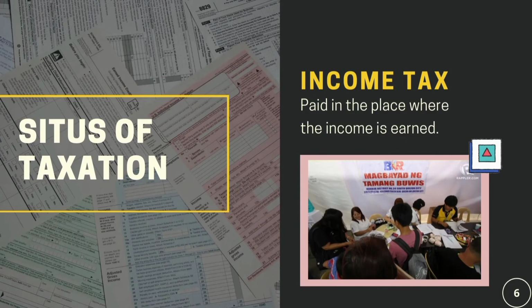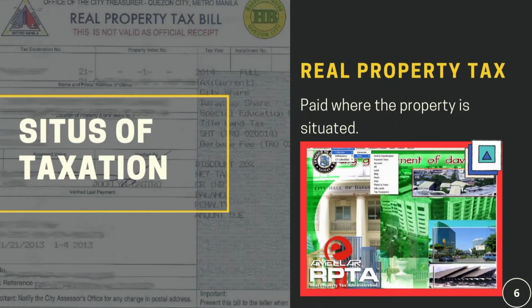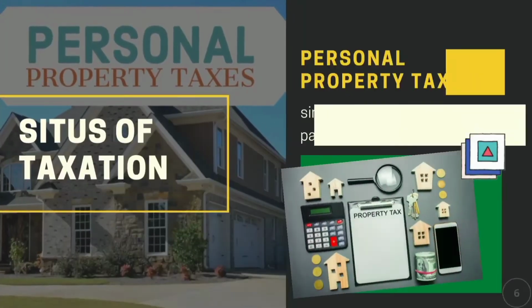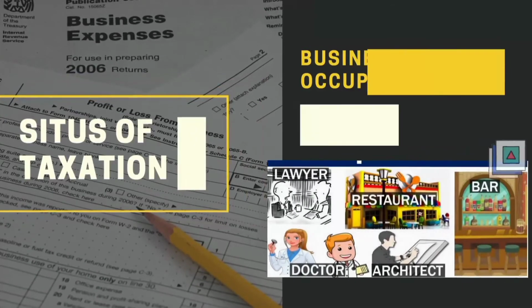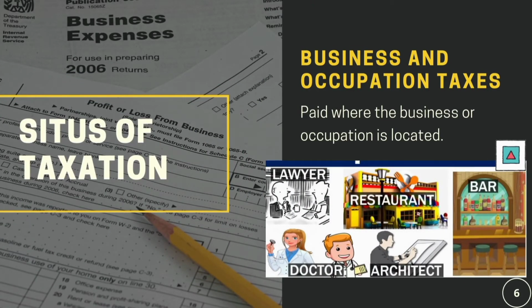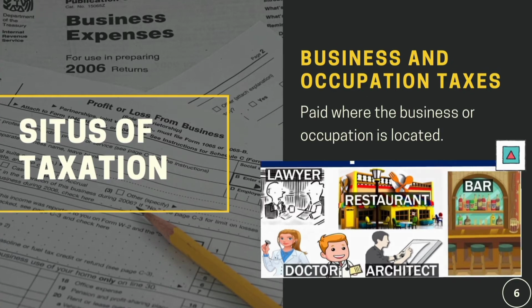So for income tax, this is paid either in the place where the income is earned or the place of residence of the taxpayer. For real property tax, it is paid where the property is situated, while for personal property, taxes on intangible properties are paid in the place where the property is located, similar to real property tax. And for business and occupation taxes, this is paid in the place where the business or occupation is located.